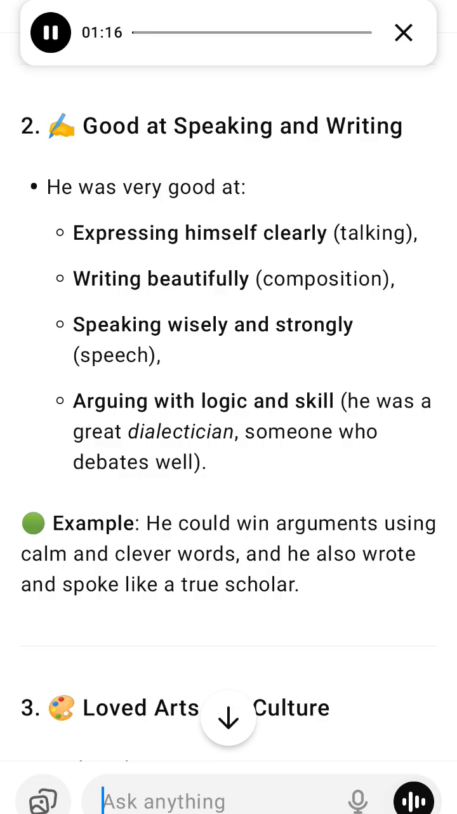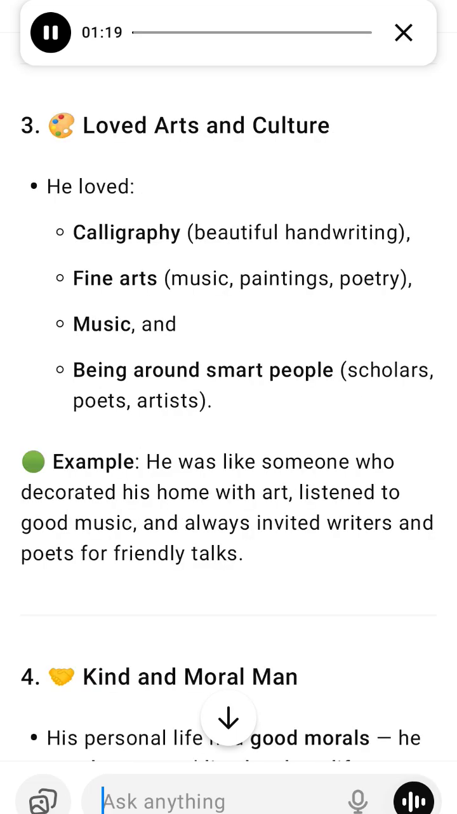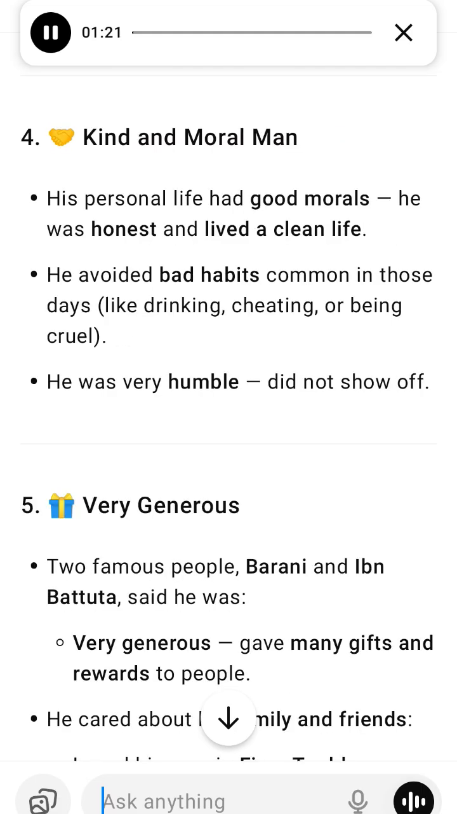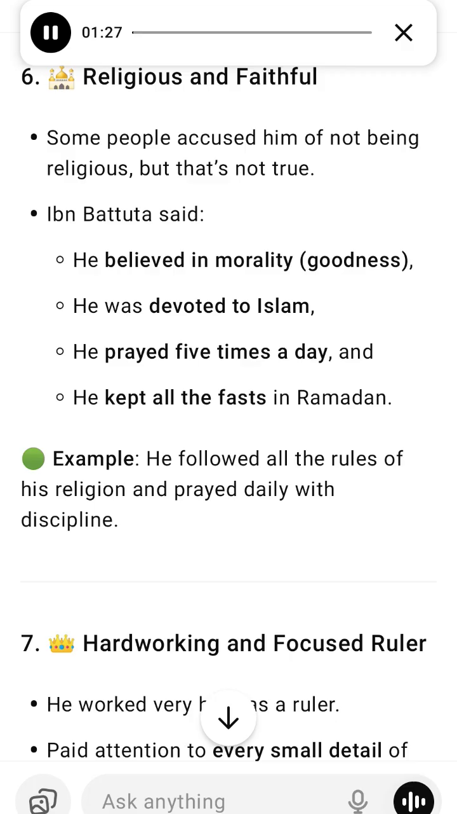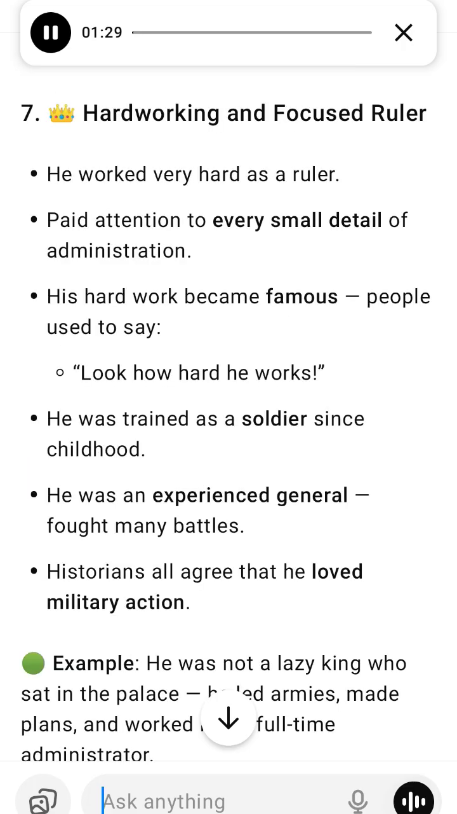His hard work became famous. People used to say, "Look how hard he works." He was trained as a soldier since childhood. He was an experienced general, fought many battles. Historians all agree that he loved military action. He was not a lazy king who sat in the palace. He led armies, made plans, and worked like a full-time administrator.